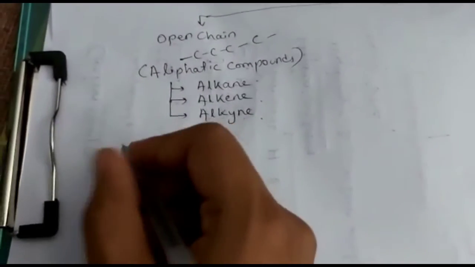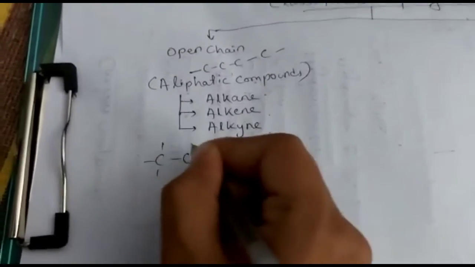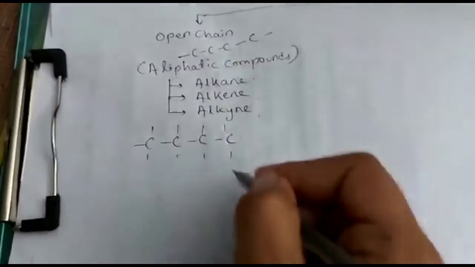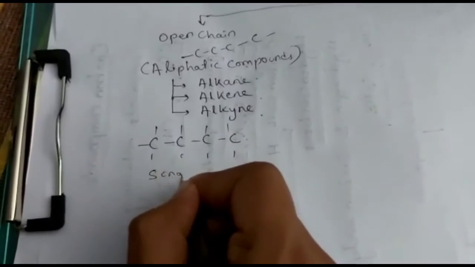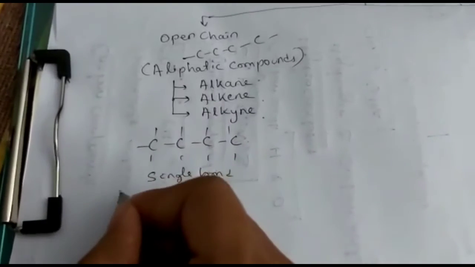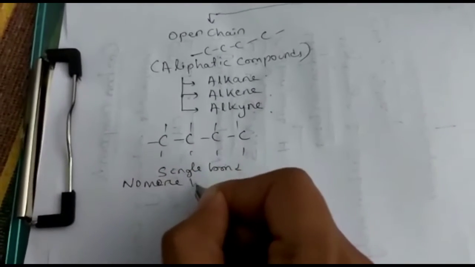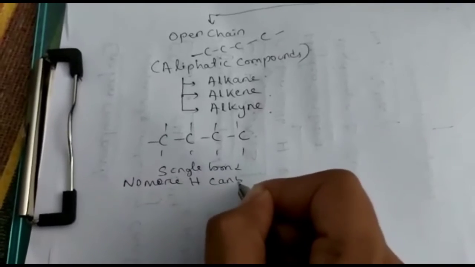See, it is the example of one alkane. If all bonds are single bonds, these are all single bond, no more hydrogen can be added.